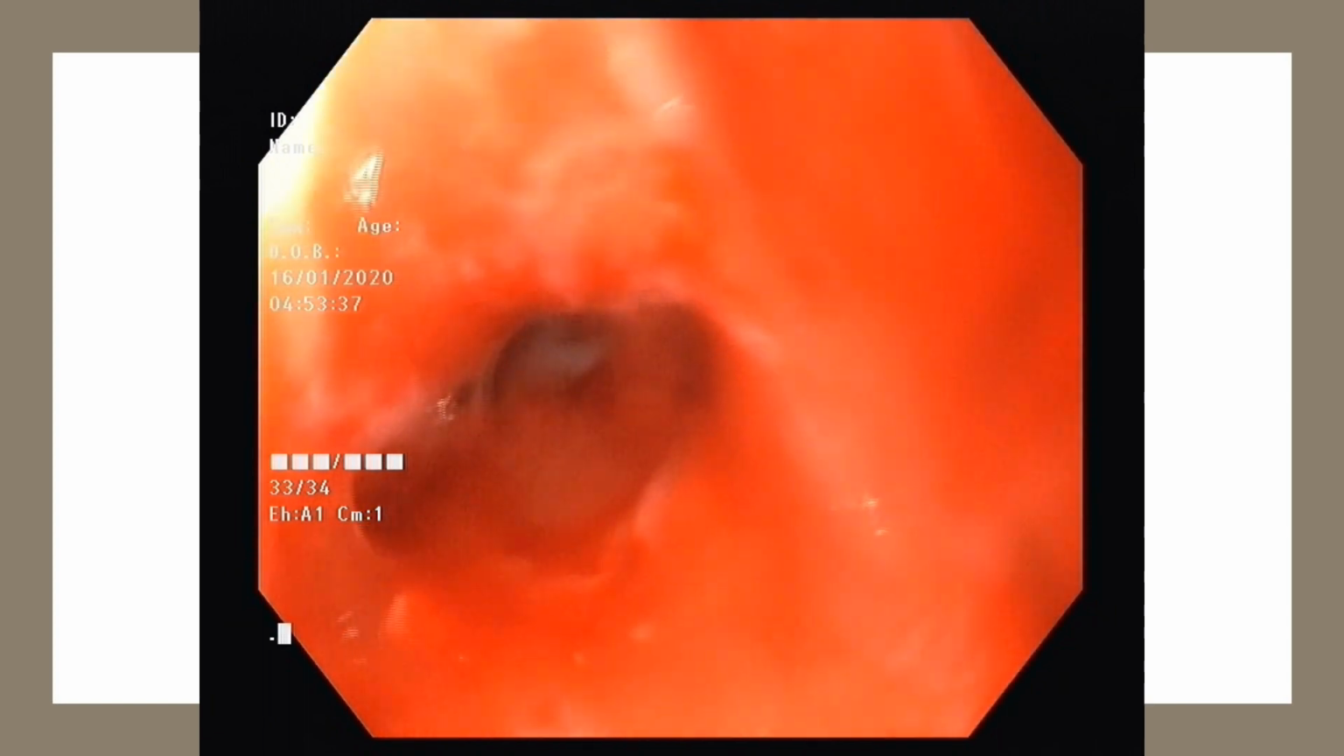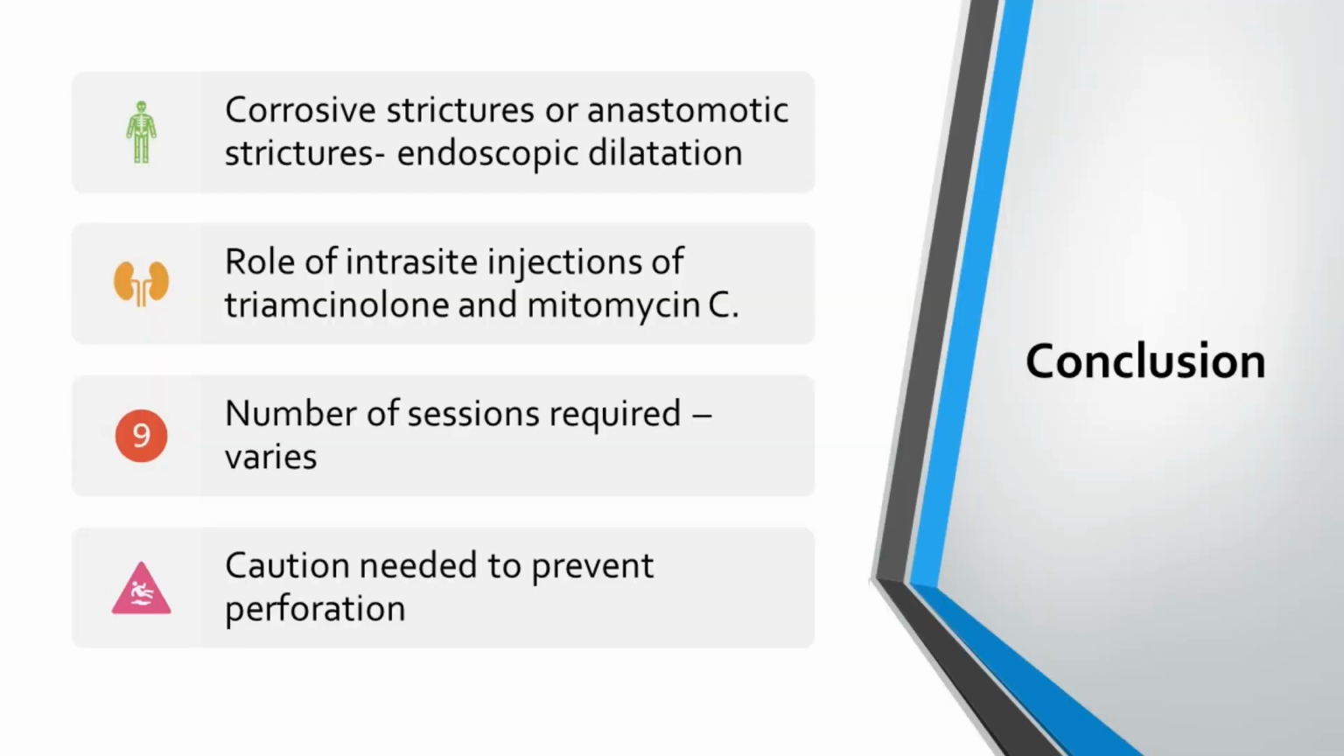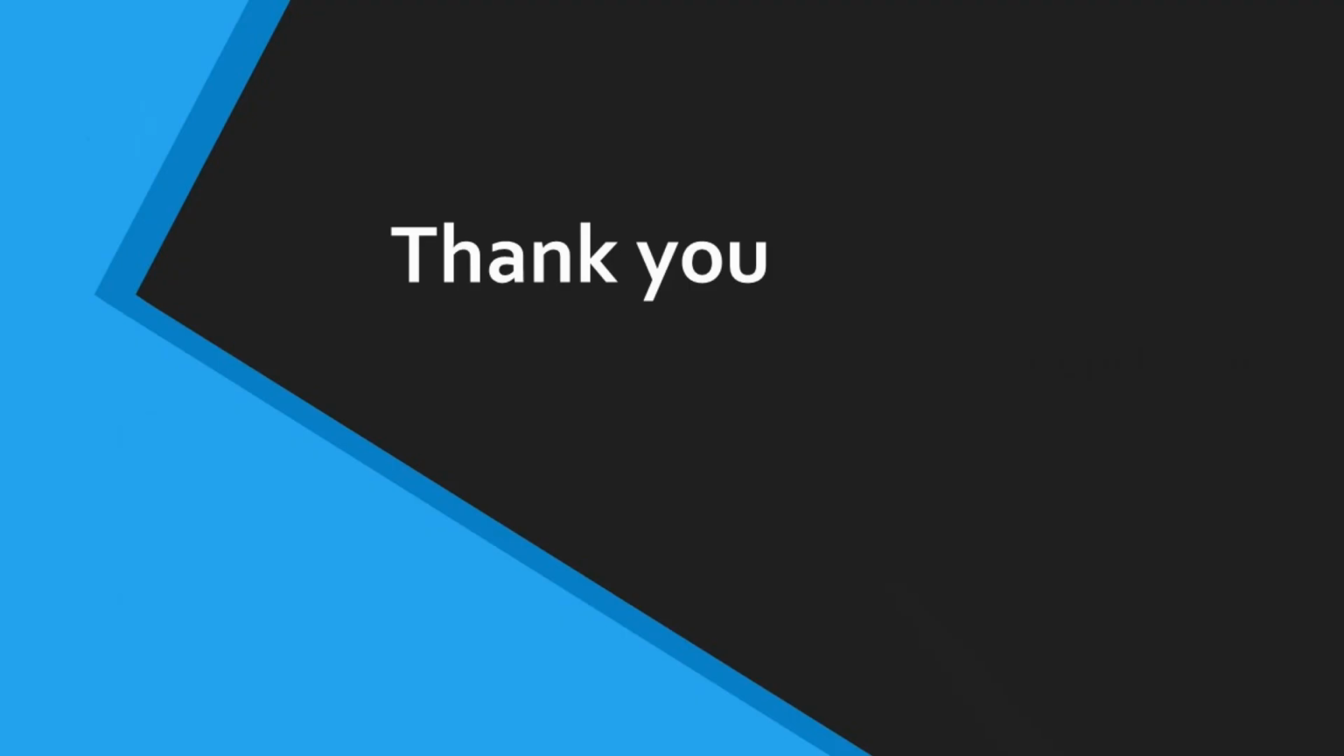That is one advantage when we are doing it endoscopically, that we can introduce agents like triamcinolone and mitomycin. So from the stricture point of view, corrosive or anastomotic strictures, we prefer to do endoscopic dilatation. And there is a role of intralesional injection of triamcinolone or mitomycin C. The number of sessions that you would require varies, and caution is needed to prevent perforation. Thank you.